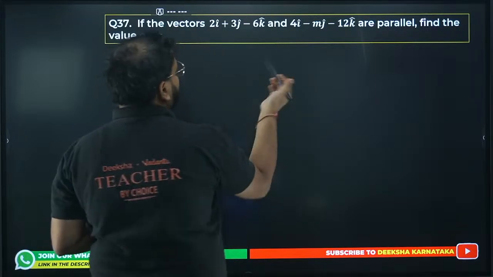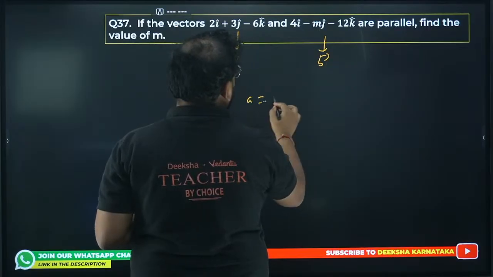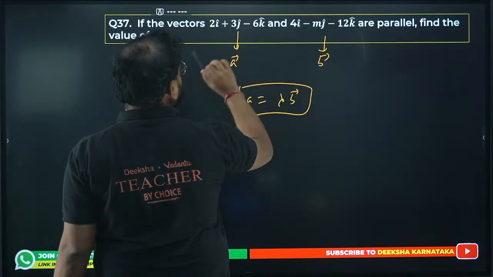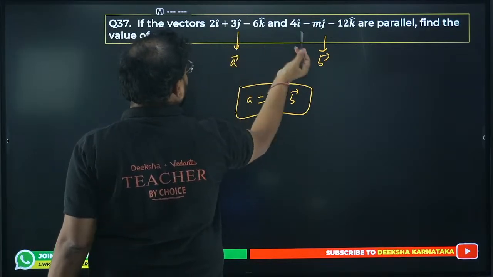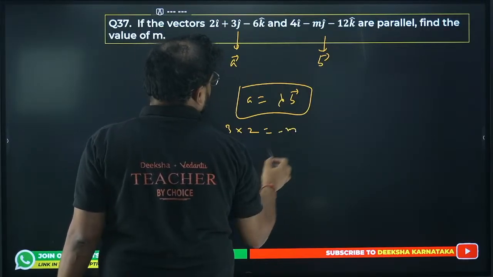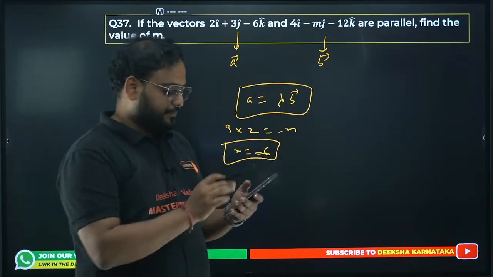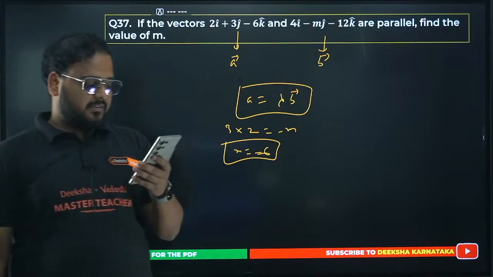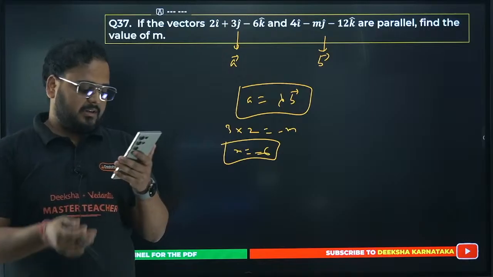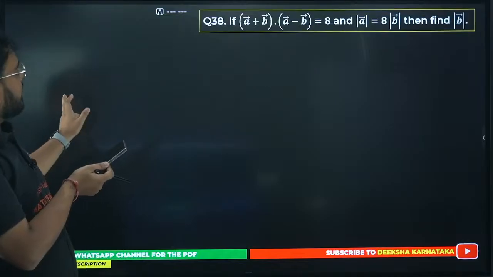Parallel means collinear. So this is my vector A, let's say, and this is my vector B. We'll have A equals lambda B. Compare: 2 into 2 is 4, 6 into 2 is 12, 3 into 2 should be minus M. It means M should be minus 6. Correct, right? I think Raishan has given the answer. Even Alan has given. Minus 6 is the correct answer.